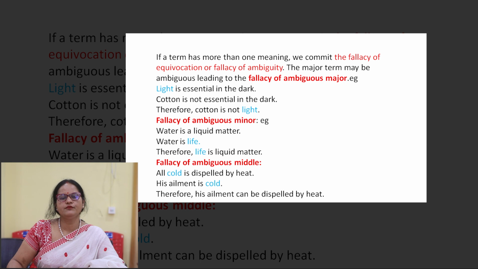If a term has more than one meaning, we commit the fallacy of equivocation or fallacy of ambiguity. The major term may be ambiguous, leading to the fallacy of ambiguous major. For example, light is essential in the dark, cotton is not essential in the dark, therefore cotton is not light. Then the fallacy of ambiguous minor. For example, water is liquid matter, water is life, therefore life is liquid matter. Then the fallacy of ambiguous middle. For example, all coal is dispelled by heat, his element is coal, therefore his element can be dispelled by heat.